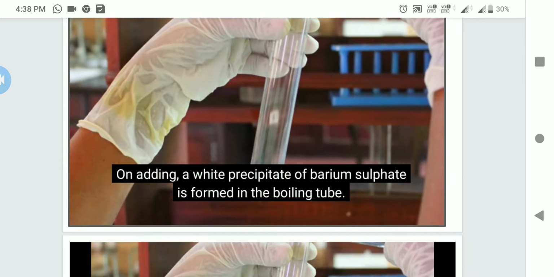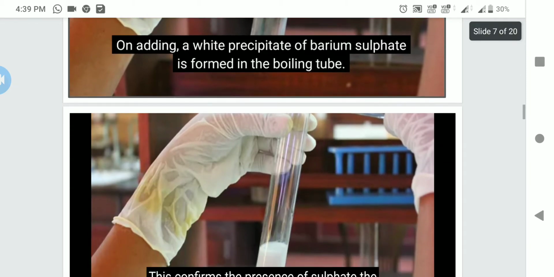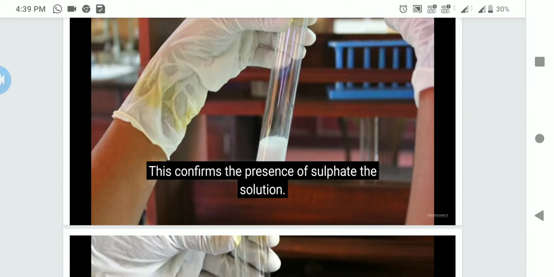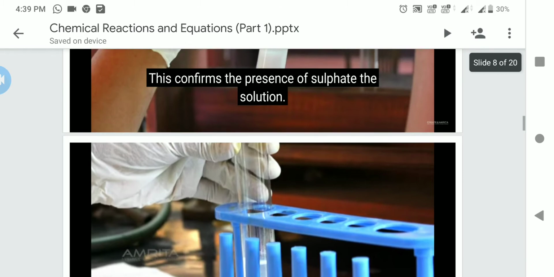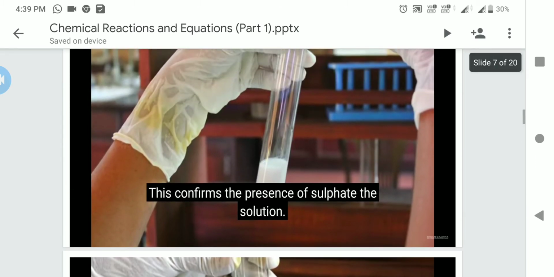Then on adding barium chloride solution to sodium sulfate, a white colored precipitate is formed, and this precipitate is barium sulfate. So here you can see that the precipitate is formed, and we have to let this precipitate be left for some time, without disturbing.